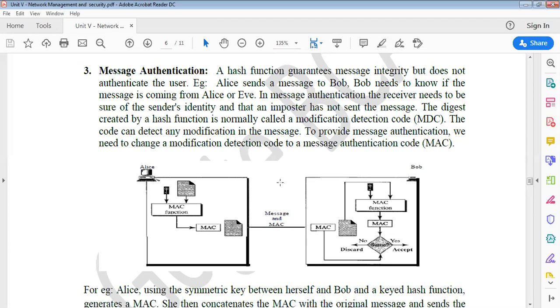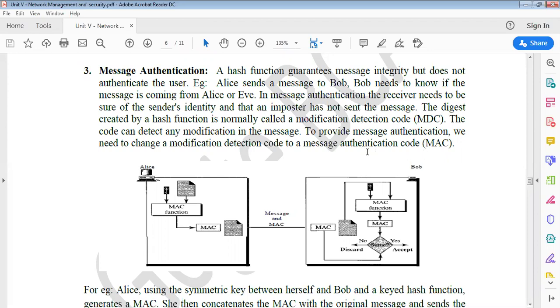So who is trying to secretly check what is actually happening between Alice and Bob? He wants to check whether there is any possibility to know the information being sent from Alice to Bob, and he can hide that, copy that message, and disturb the original message. To achieve this, we use the modification detection code and the message authentication code.